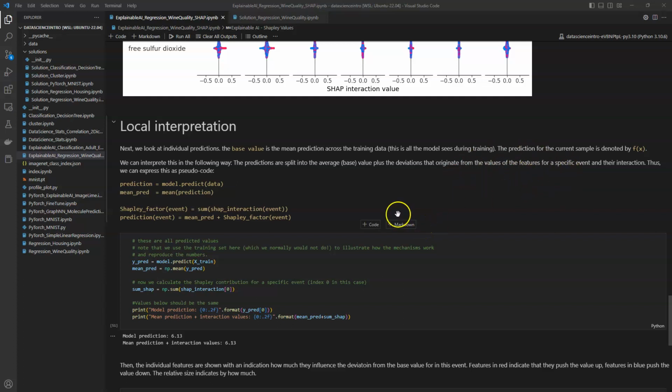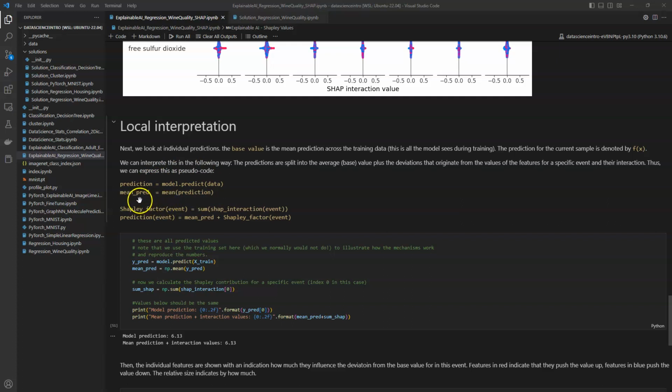We can say that across all of the training data, we have this base value, right? And then for each prediction, this base value gets modified according to what the team of features does. So we can express this as pseudocode. The prediction is the model prediction, right? So this is what we have. And the prediction mean is the mean of all of these predictions.